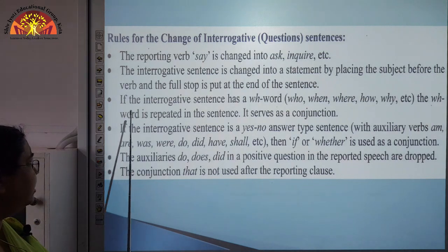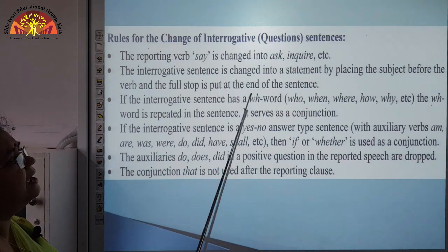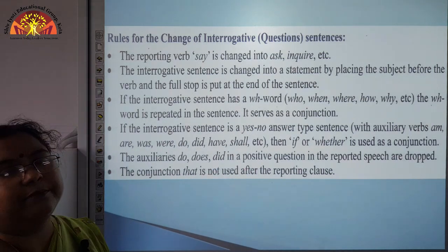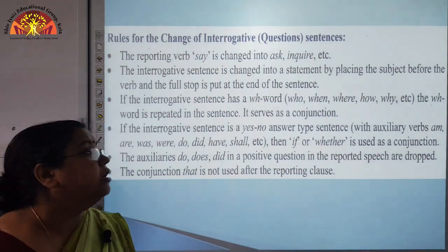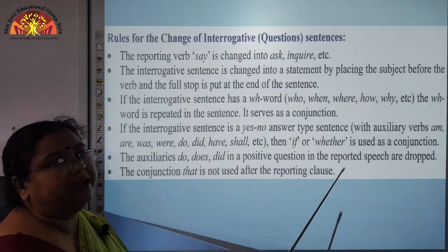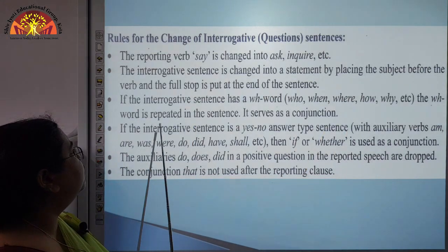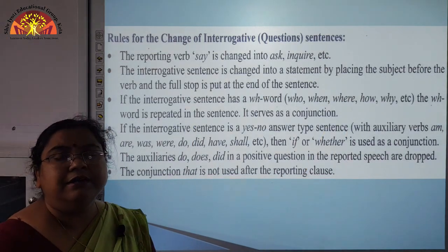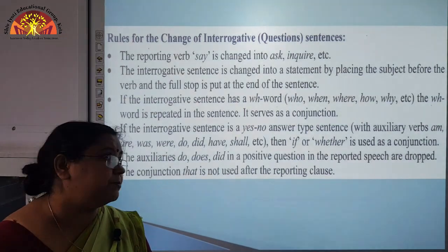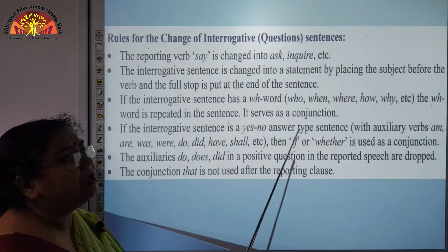Now, if the interrogative sentence has a WH word, that means an interrogative word, that means who, when, where, how, why, etc., the WH word is repeated in the sentence in indirect speech. It serves as a conjunction.